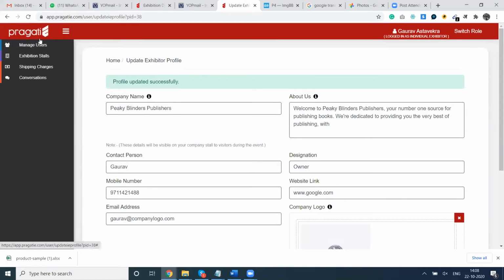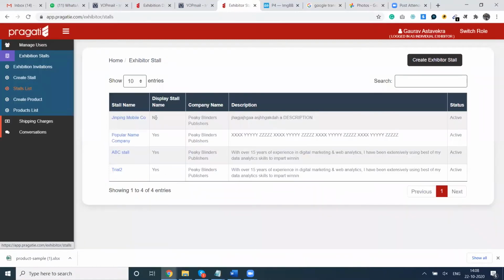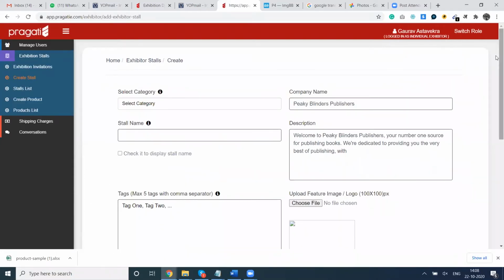Next, on the left hand side, there is a menu available. In the menu, you can go to the stall list. You can see there are multiple stalls in my account because this is the demo account. However, from your account, when you are there, you will need to click the create exhibitor stall. This is a link on the right hand side of the panel. My mouse cursor is there. Click it, create exhibitor stall,